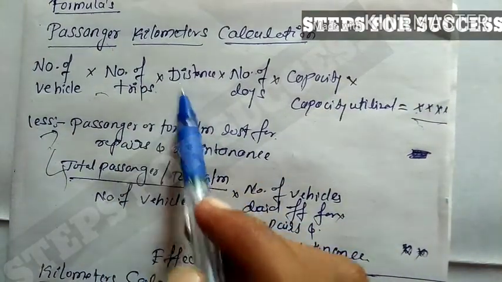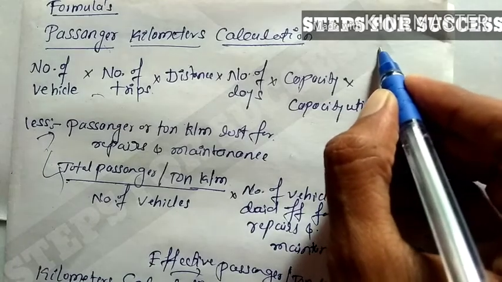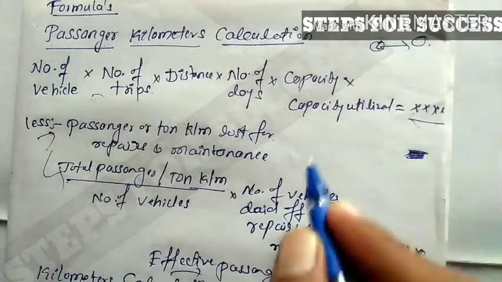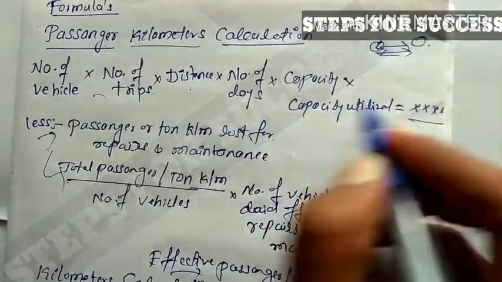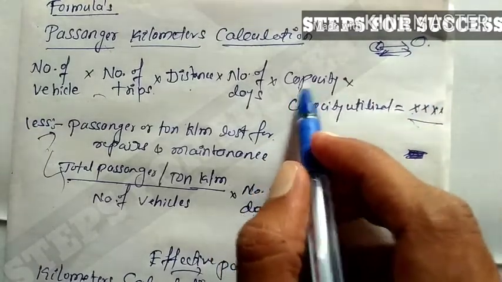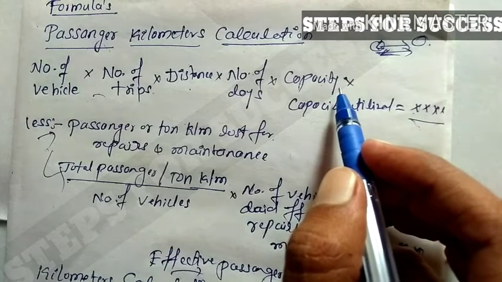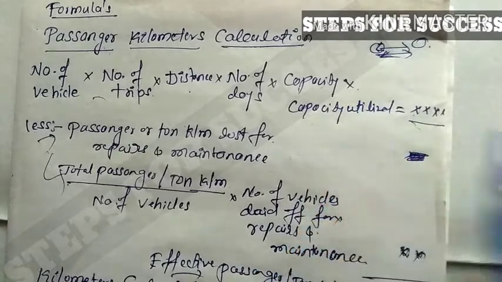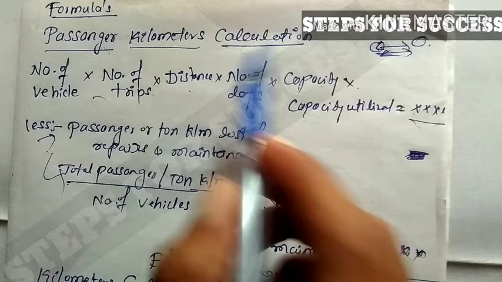And number of trips, means how many times the vehicle or bus can go from one place to another. And distance, what is the kilometer between the two locations, right? And into capacity, means what is the storage capacity of the vehicle, in numbers or kg, into capacity utilized. The total amount here is the passenger kilometer.